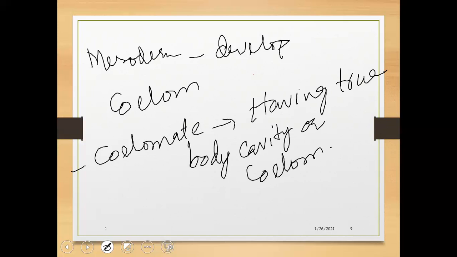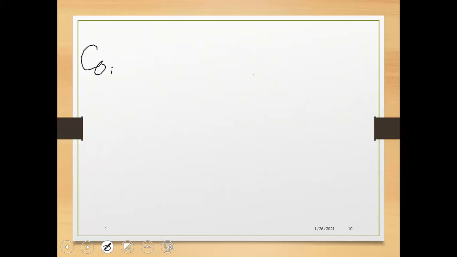So students, you must understand what the coelom is. Coelom is the body cavity.